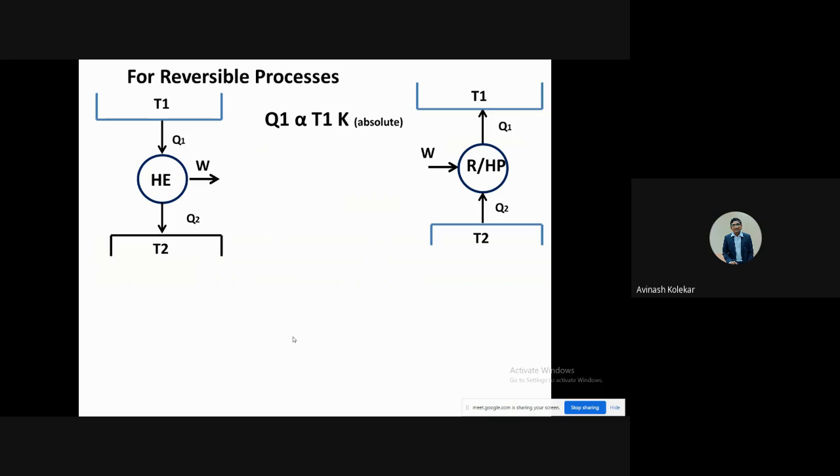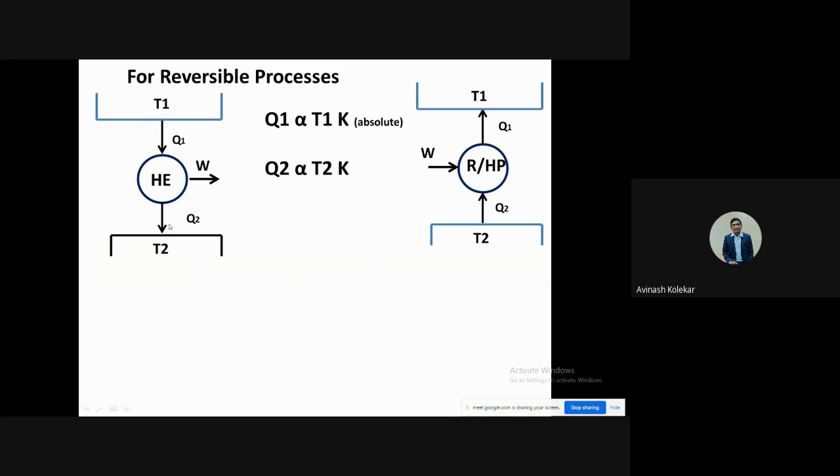Okay. Now see, this is a very important point that we are having based on this Carnot theorem and Carnot corollary. We can get one relation, that the heat is proportional to the temperature in absolute form. So Q1 will be proportional to T1, which is mentioned in Kelvin.